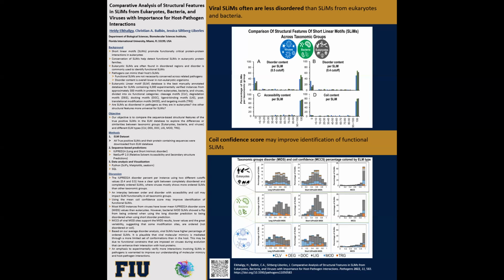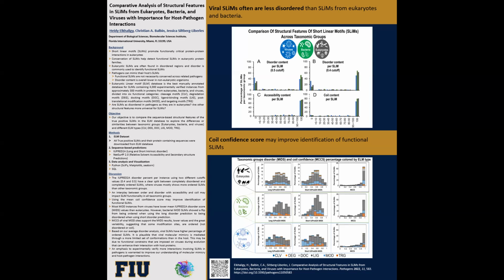However, the overall disorder content in the eukaryotic proteomes is higher than in other pathogenic proteomes. The differences in disorder content between eukaryotes, bacteria, and viruses raise the question of whether SLiMs in pathogens are indeed disordered as in eukaryotes, or could they have different structural properties? Finally, are other structural features universal for SLiMs?